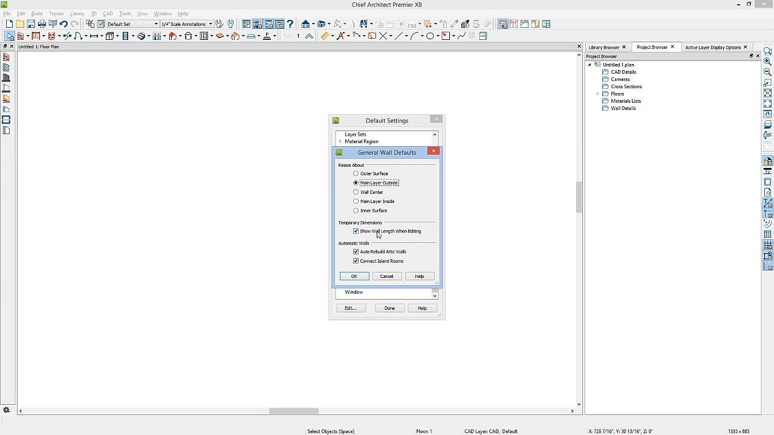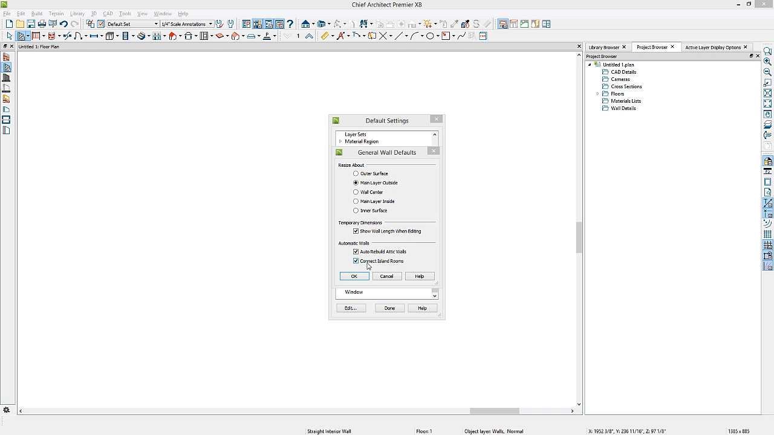As you're drawing walls or lengthening walls, you have temporary dimensions that will show up. If you don't want the temporary dimensions, you can uncheck this box. You also have automatically generated attic walls. When you build a roof, Chief will generate automatic attic walls that will fill space between the top of the wall at the ceiling height and the roof plane above it. You can turn that off by unchecking this box.